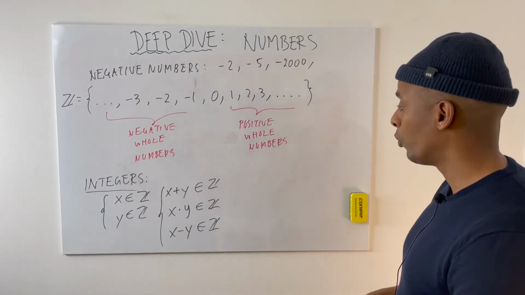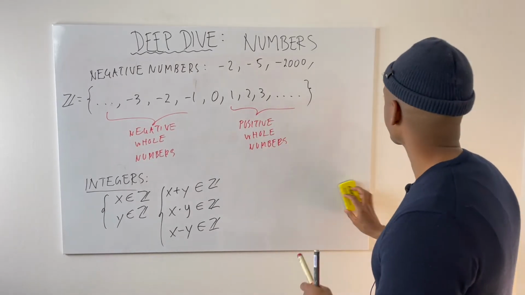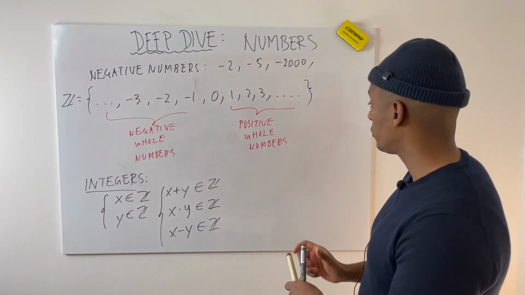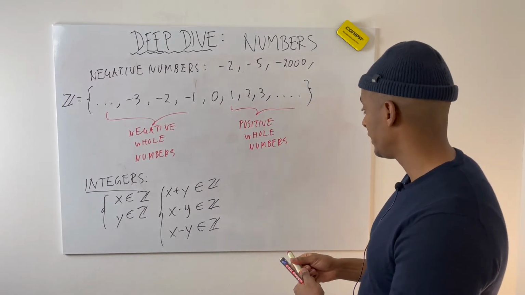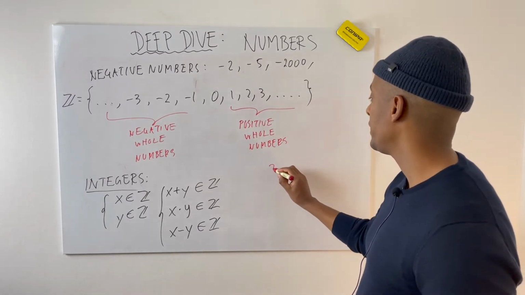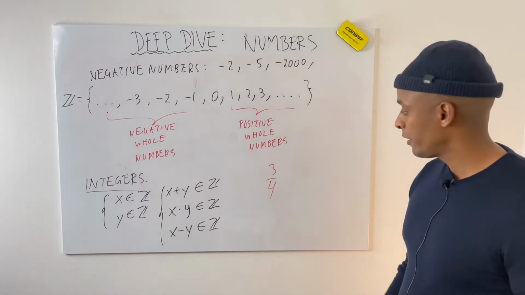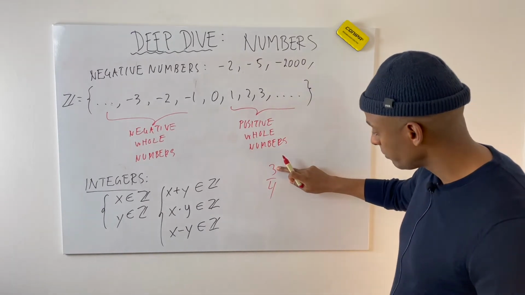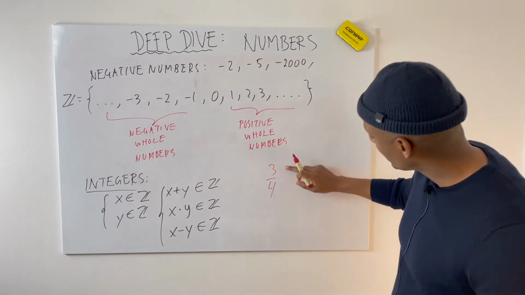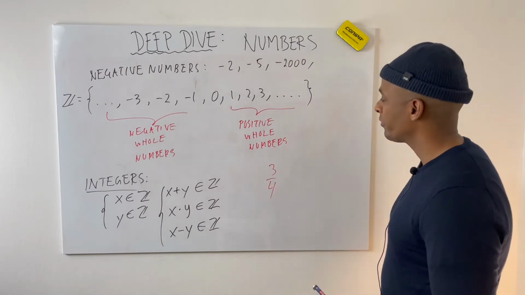Now we know what the integers are and why we need them, right? Let's keep going, guys. Now we get into trouble when we do division. Let's say I take 3 divided by 4, right? 3 is an integer, 4 is an integer, but 3/4, that's 0.75, man.